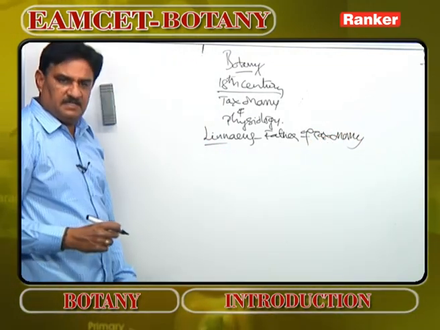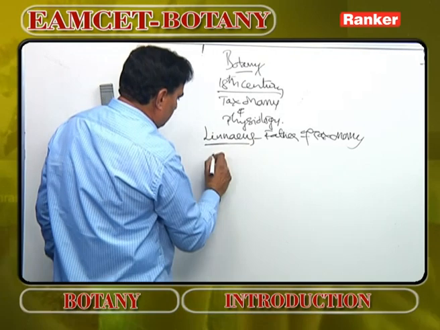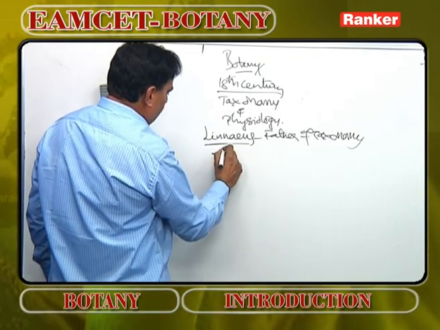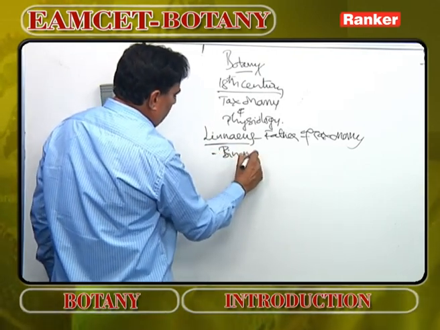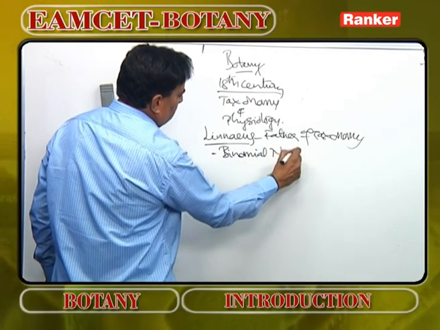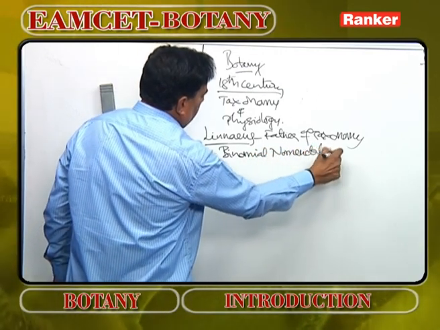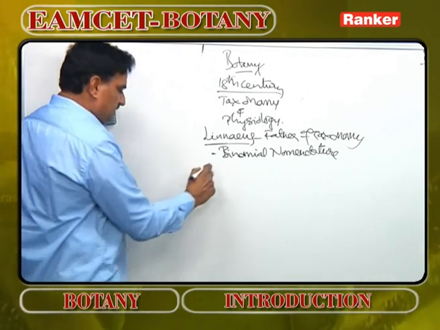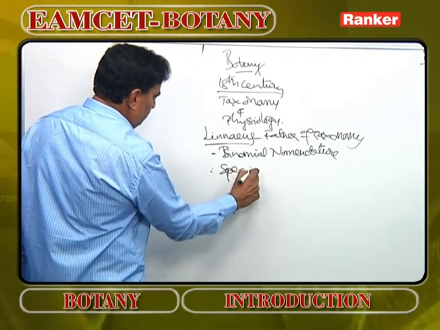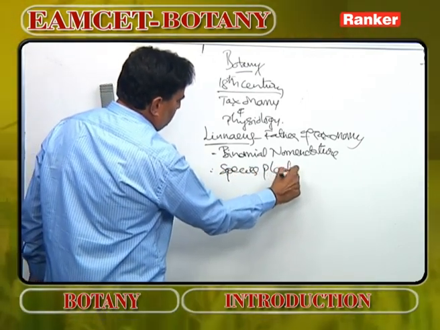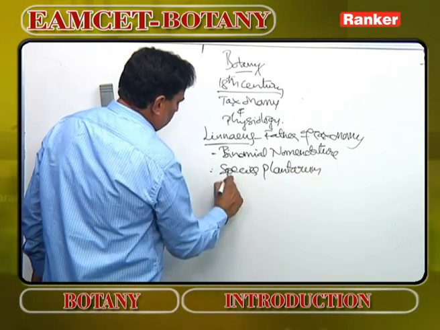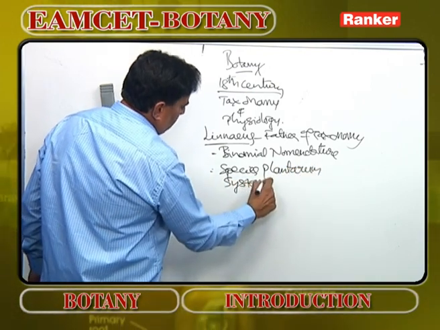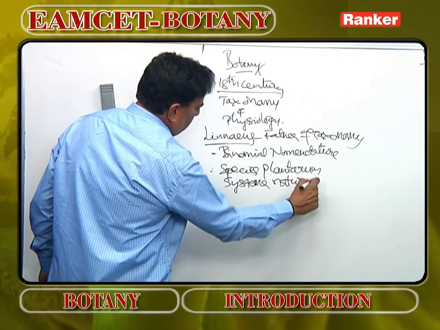He popularized the concept of binomial nomenclature. He also wrote two very popular books. One is Species Plantarum, the other is Systema Naturae.